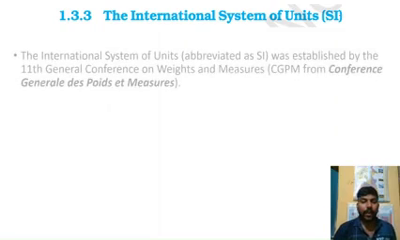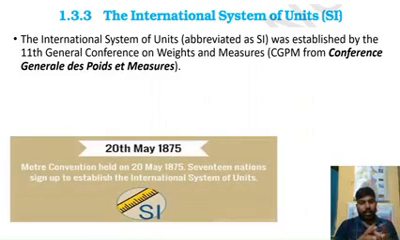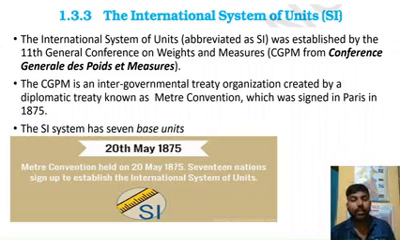But in the year 1875, in the General Assembly, 17 nations signed up to establish the international system of unit, and they gave the 7 base units, which is called the SI system of unit. From the base units you can make any other different unit. So first of all, what is the international system of unit?